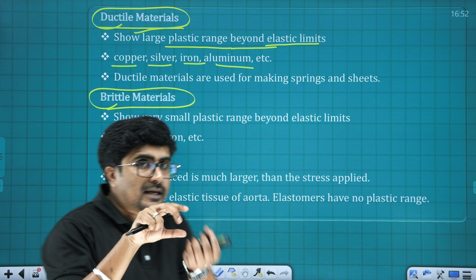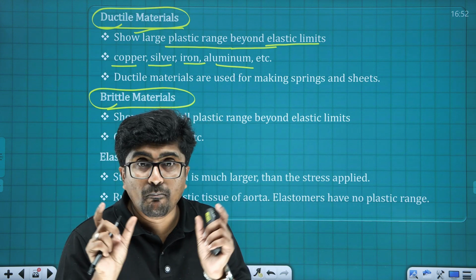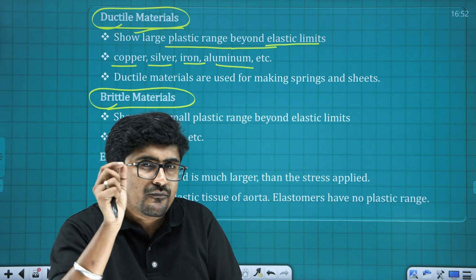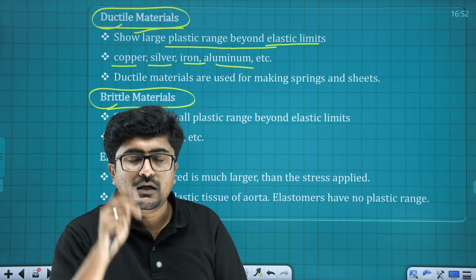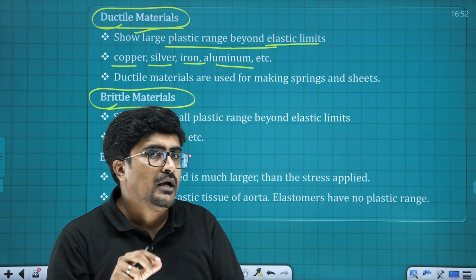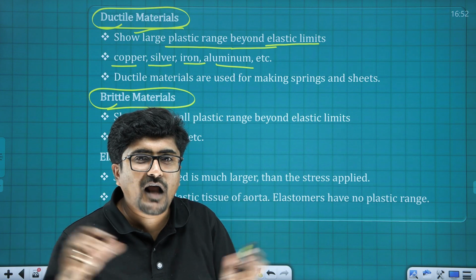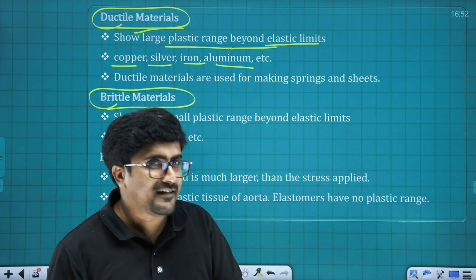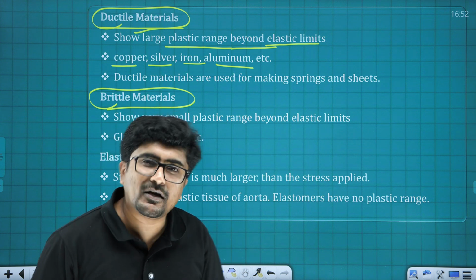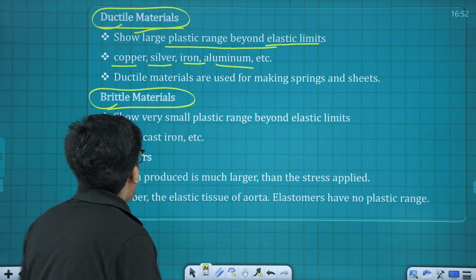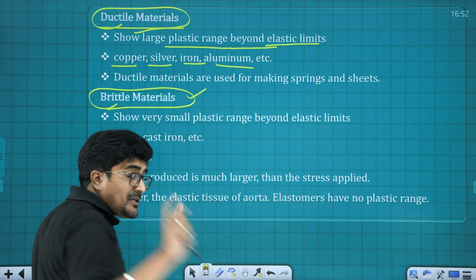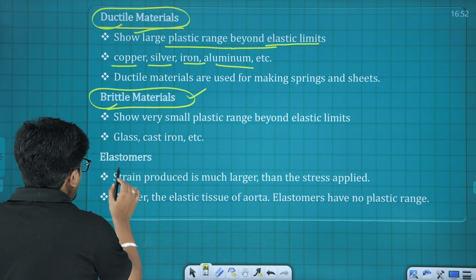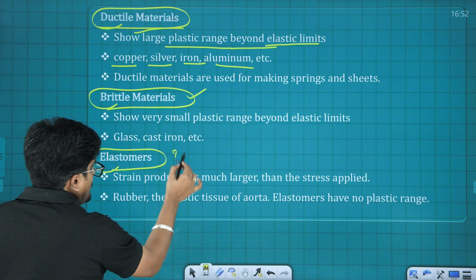The next one is brittle. Brittle, you can directly connect that word to the word bottle, a glass bottle. If you give even a very slight deforming force, what happens? You cannot pull a glass into the form of a wire, or twist any glass bottle into another form, isn't it? Whenever a deforming force is applied, it will break. That type of material is known as brittle material.